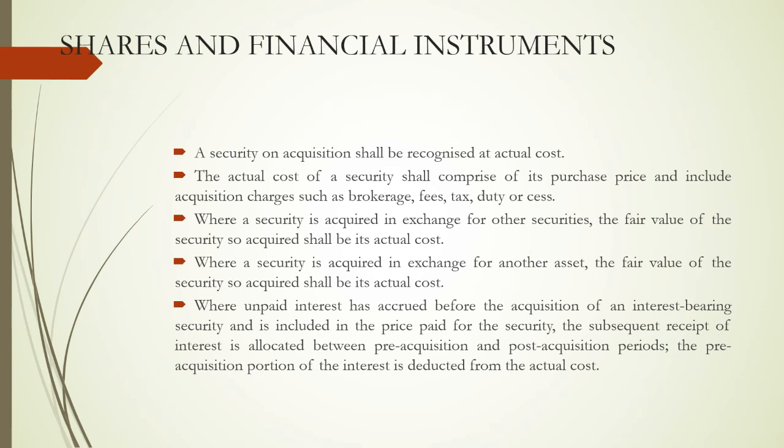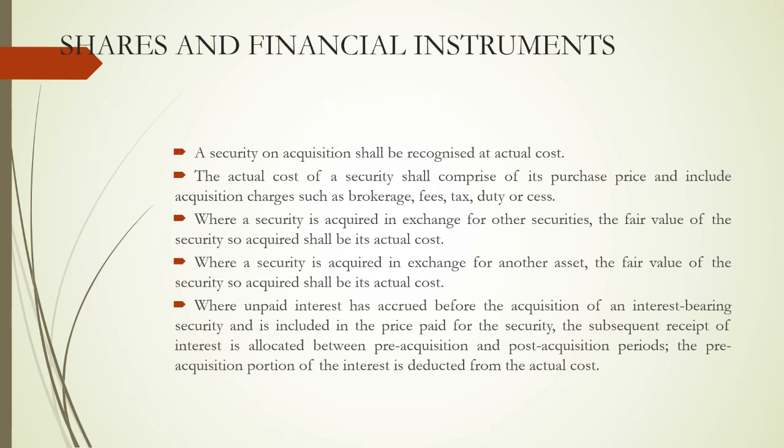This is cum interest, as opposed to ex interest basis. If there are interest bearing securities, some interest would have accrued but not yet been due. Say the interest is going to fall due in 6 months, and we purchased after 3 months. Now, if you are purchasing that security, 3 months of interest would already have accrued. That amount accrued till the purchase has to be reduced while evaluating the cost.